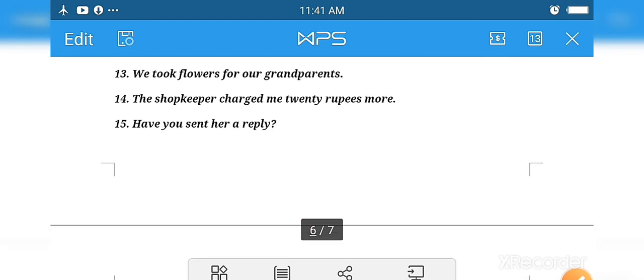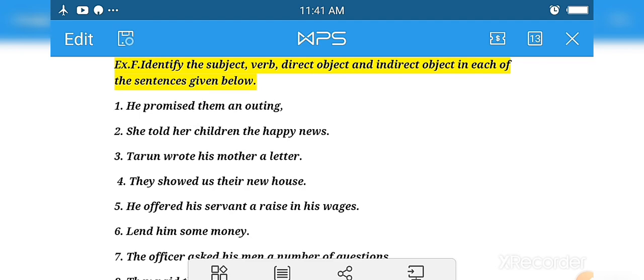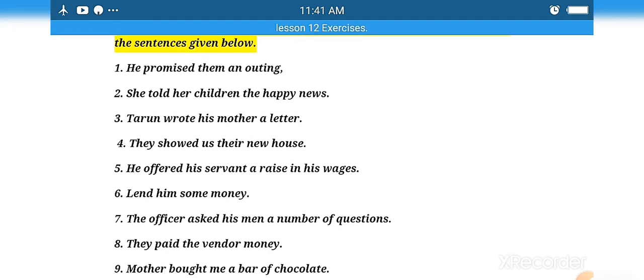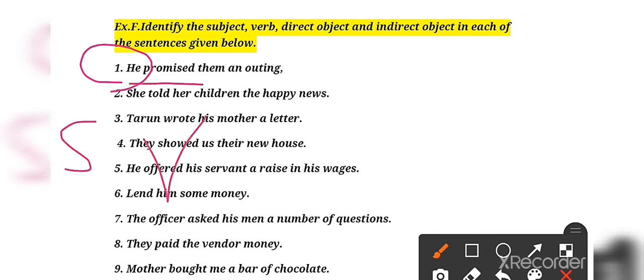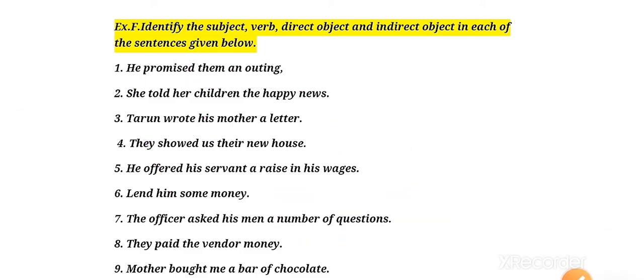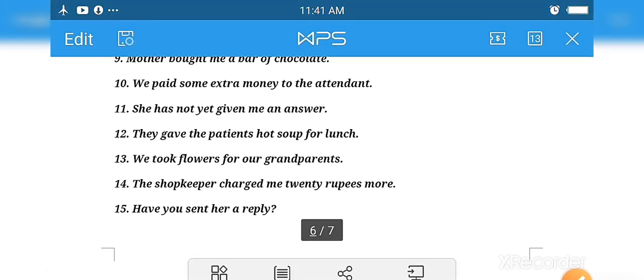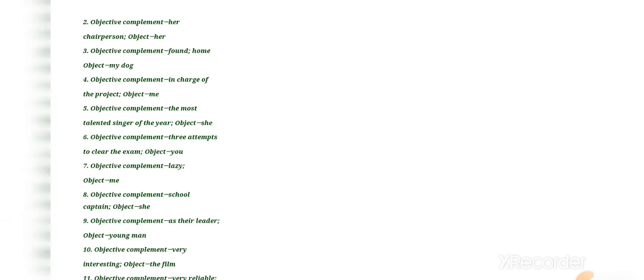I will explain number one, and then on that basis you can understand the rest of the sentences. So here the word he is the subject, promised will be the verb, them will be the indirect object, and outing will be the direct object. Clear?